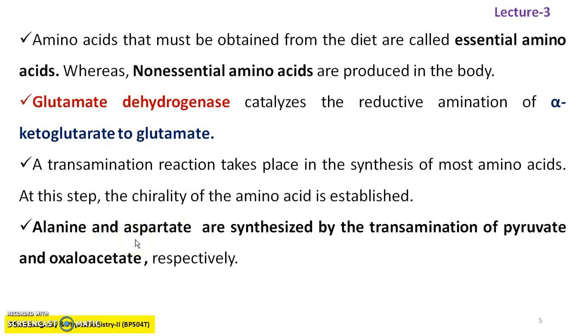Whereas alanine and aspartate are synthesized by the transamination of pyruvate and oxaloacetate. In the same way as alpha ketoglutarate, oxaloacetate is also a part of the citric acid cycle, and transamination of this oxaloacetate yields aspartate. Then aspartate becomes the first precursor for the biosynthesis of aliphatic amino acids, such as alanine.